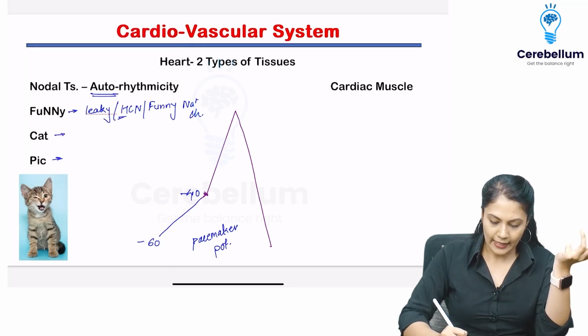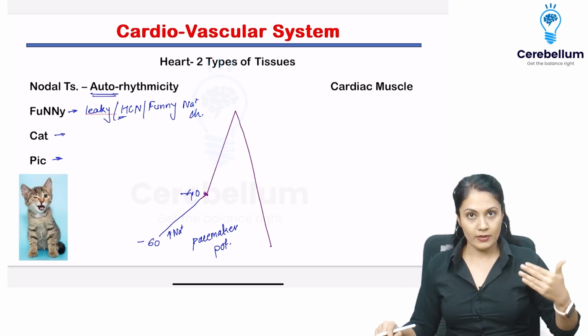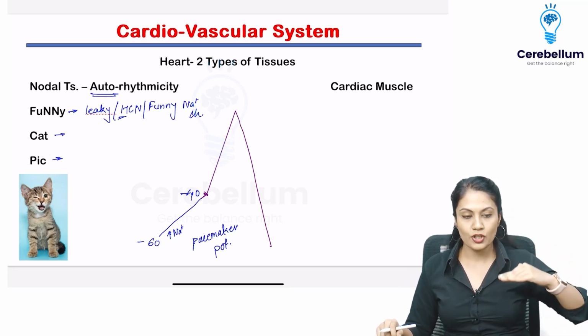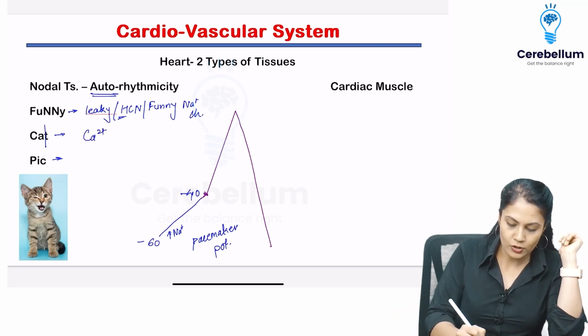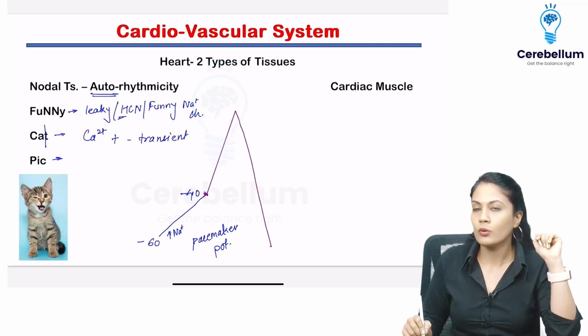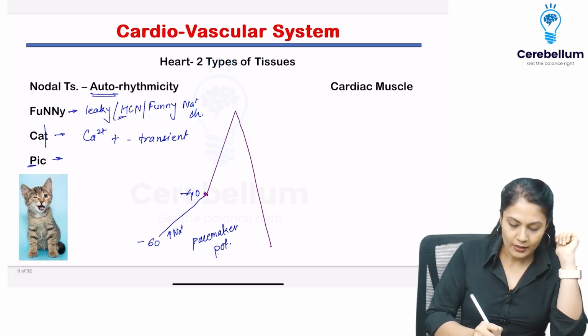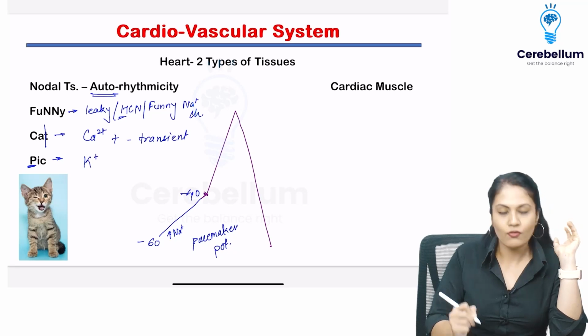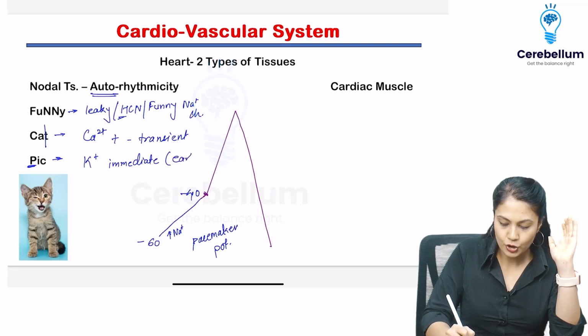Now because the sodium is leaking inside the cell, the positivity will come inside the cell, and the negative potential will become a little bit positive. But that was not sufficient. We wanted some more potential, so we open up the calcium T channel. What do you mean by T? T means transient. For a very short duration they open up, and that's why we call them transient. Then pick. Remember, this is a little tricky, that P is for potassium. P for potassium, right? Potassium immediate closure, or you can remember it as potassium early closure.